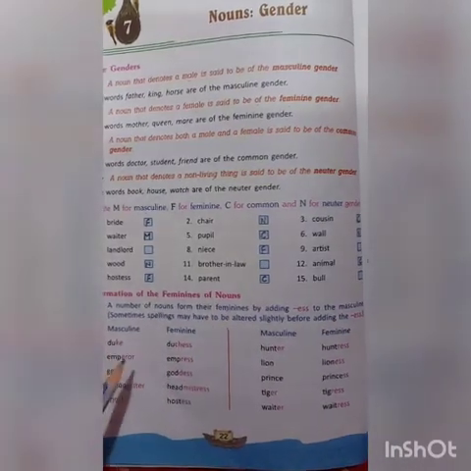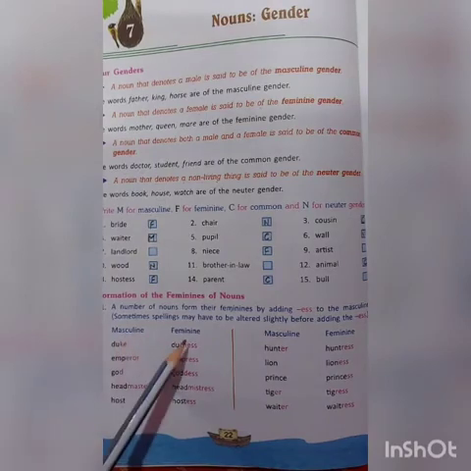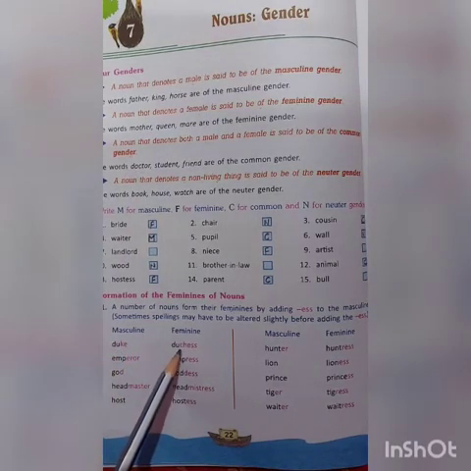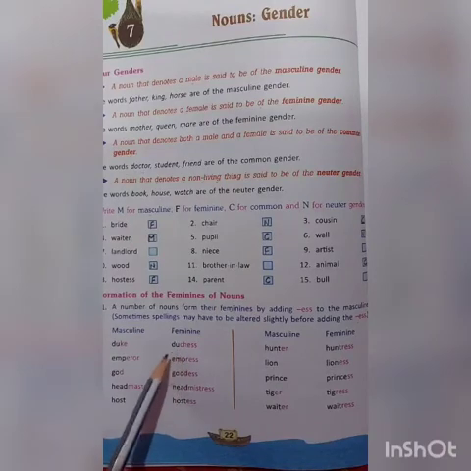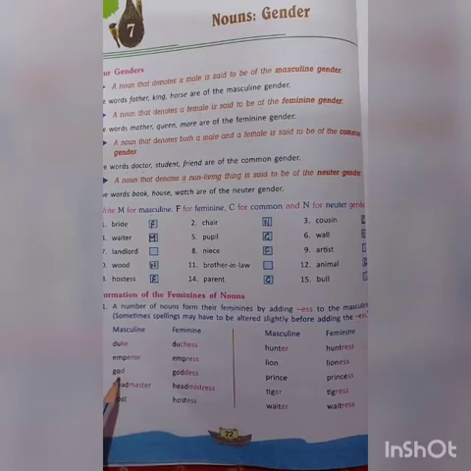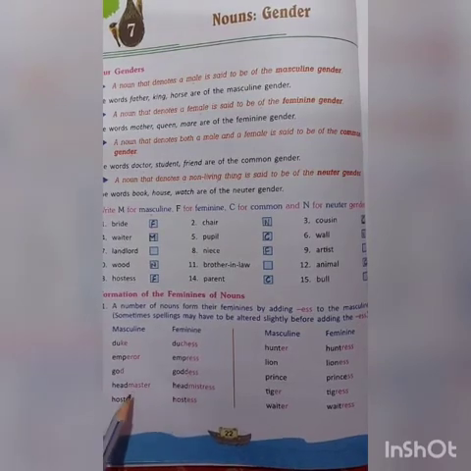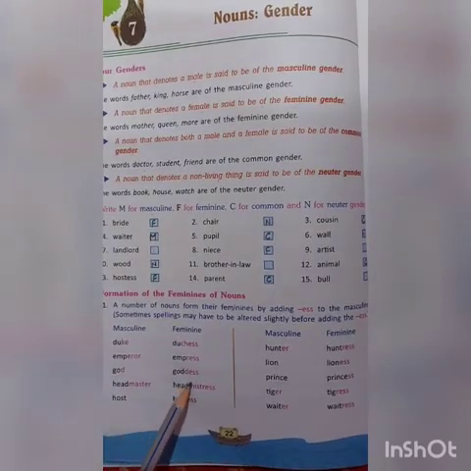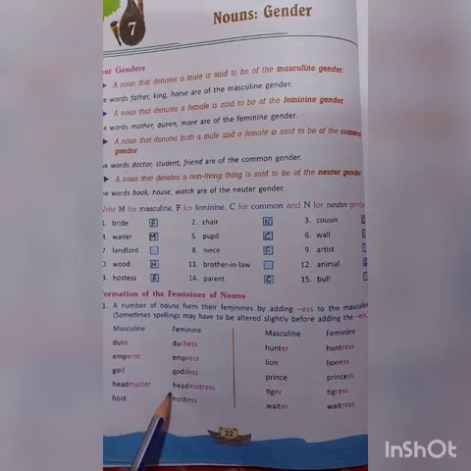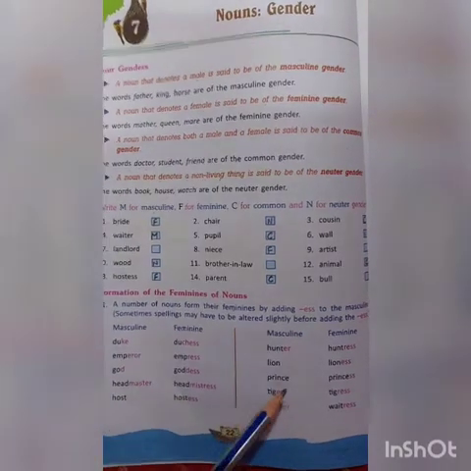Now let's have a look here. Masculine and feminine. Masculine is Duke and the feminine is Duchess. Emperor, Empress. God, Goddess. Headmaster, Headmistress. Host, Hostess.